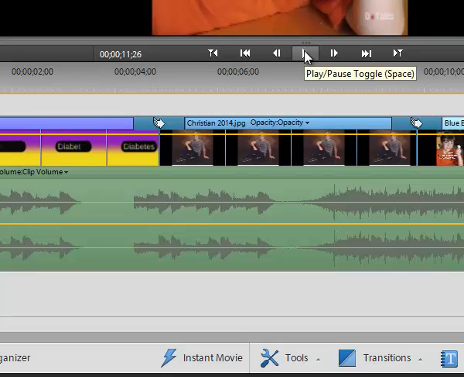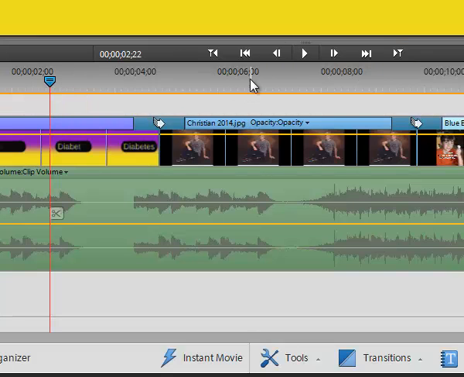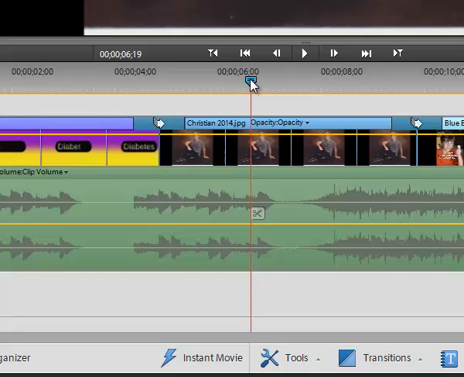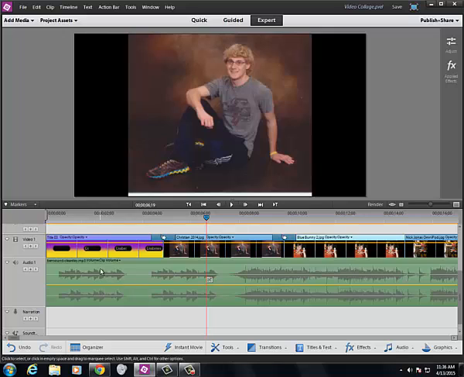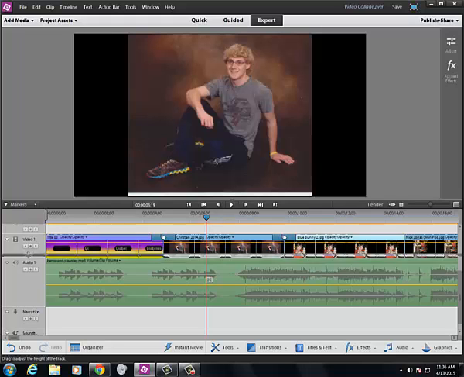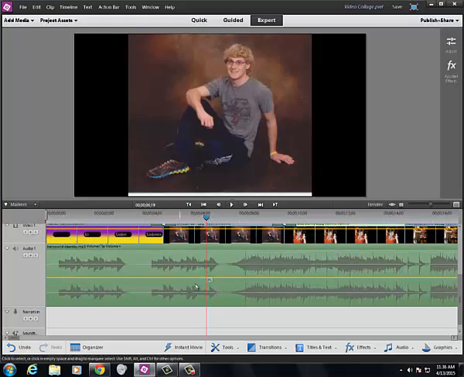The next piece that I want to add is how do you time it out so that one picture switches to the next picture at a precise moment in the music. To do this, you're going to want to be able to see your audio track. I'm going to go ahead and take my audio track and make it bigger so that I can see left and right audio. So this means I have stereo sound, left audio, right audio.